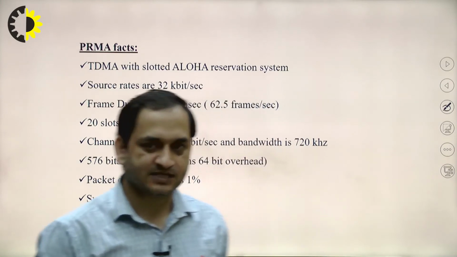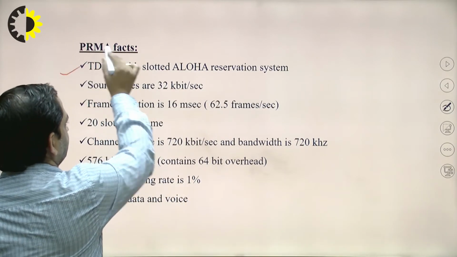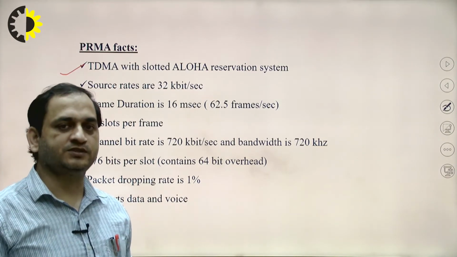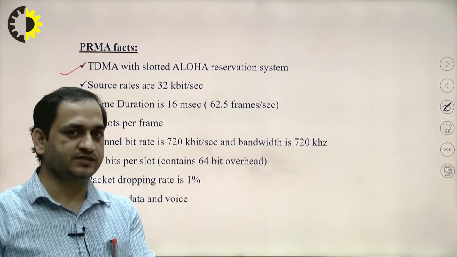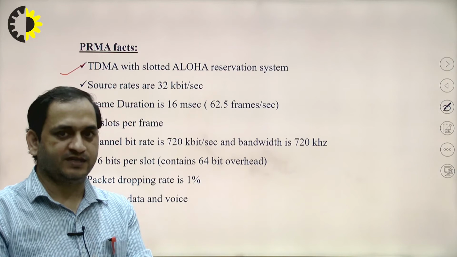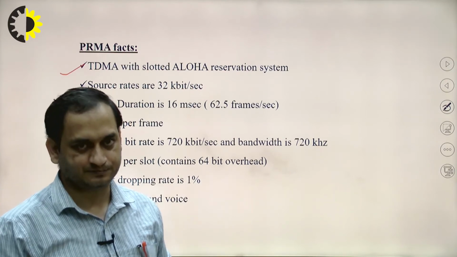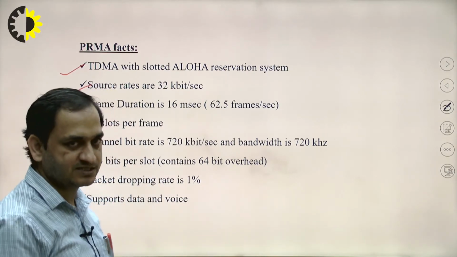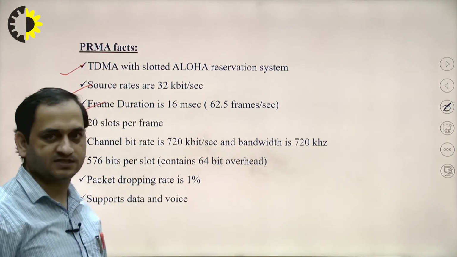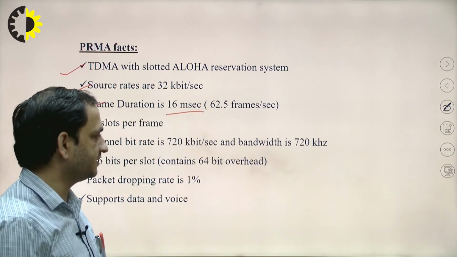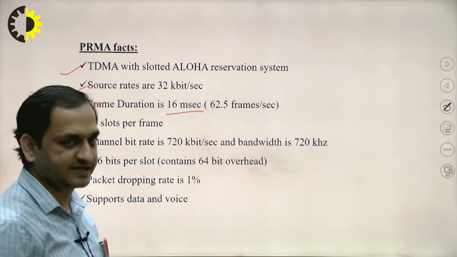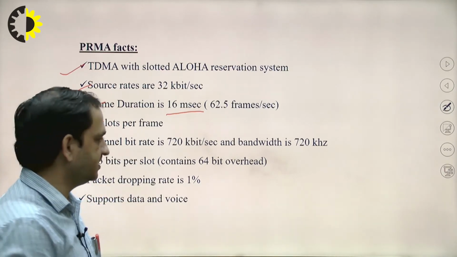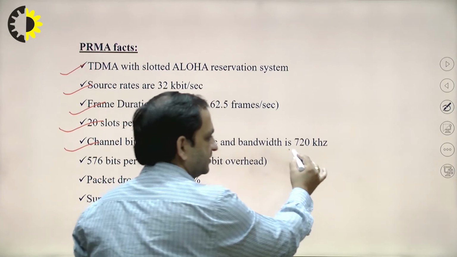So there are some facts about PRMA. The first one is that TDMA with the slotted Aloha reservation system is used. As we said, slotted Aloha means a time frame is divided into different slots, and these slots are occupied by the mobile stations to transmit the signals, right. Second, source rate is 32 kbps, frame duration is 16 milliseconds, which comprises 62.5 frames per second, 20 slots per frame, channel bit rate is 720 kbps and bandwidth is 720 kilohertz.